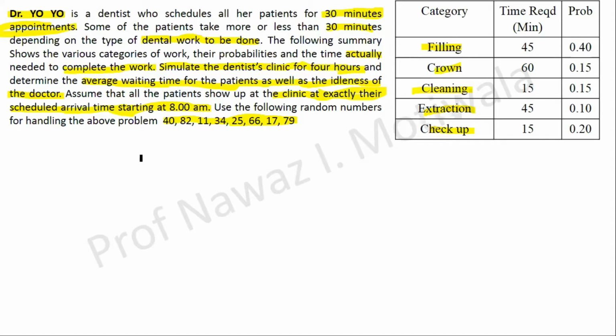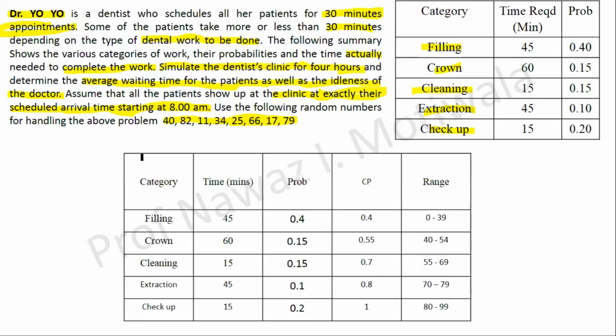So let me display the answers. The category given to us was filling, crown, cleaning, extraction, and checkup. The time in minutes were given as 45, 60, 15, etc. And the probabilities are 0.4, 0.15, 0.15, 0.1, and 0.2 respectively.